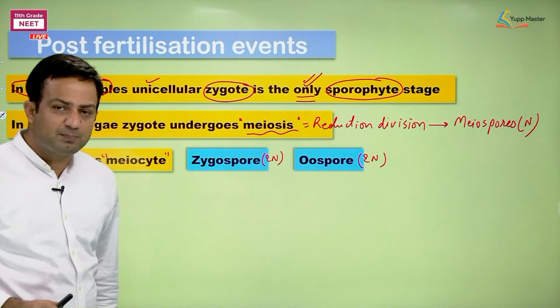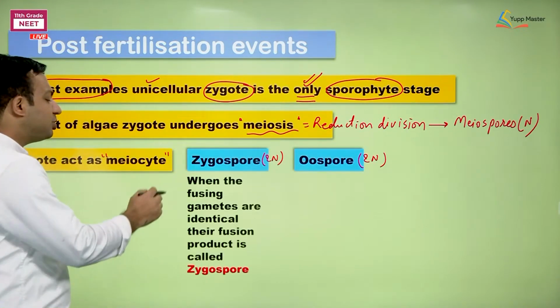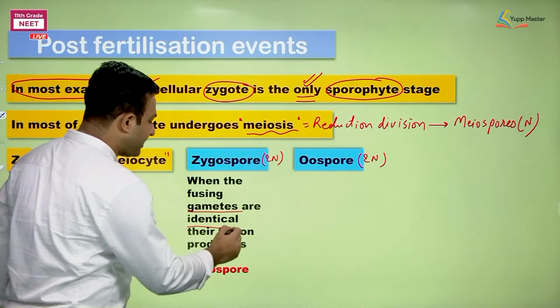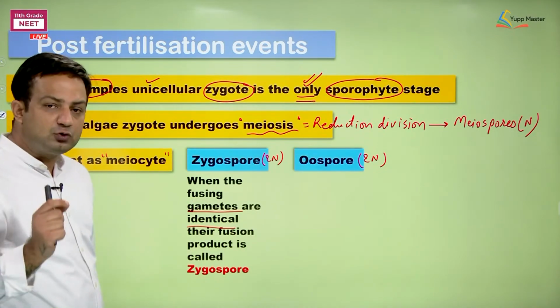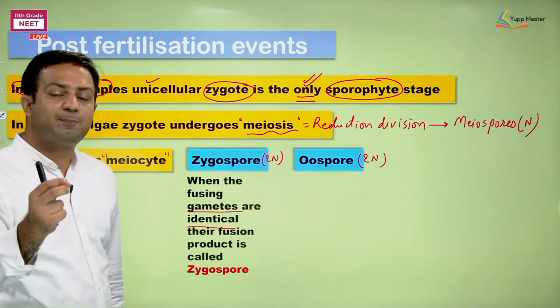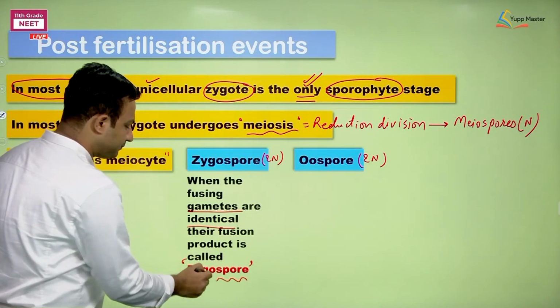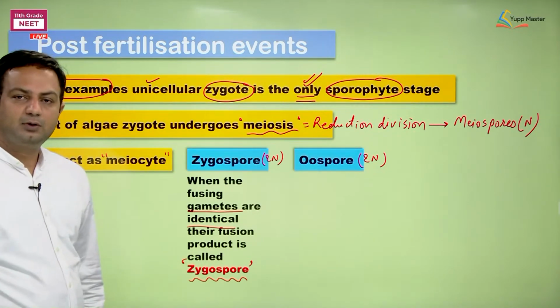If both of them are diploid, then zygospore will be the condition when the fusing gametes are identical. When the fusing gametes are identical, the product of their fusion is named zygospore.